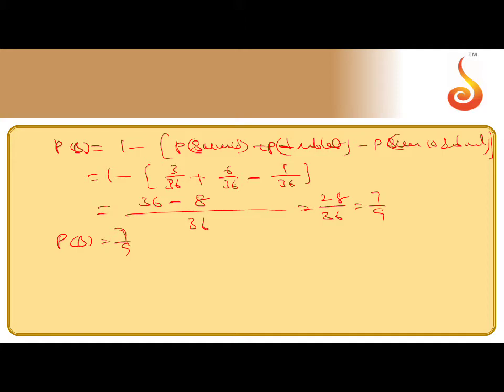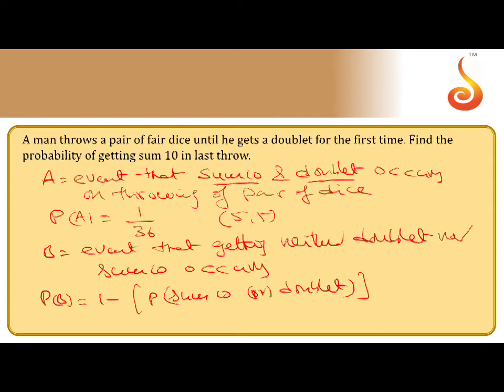Got it. So what they are asking is the probability of getting sum 10 in the last throw.